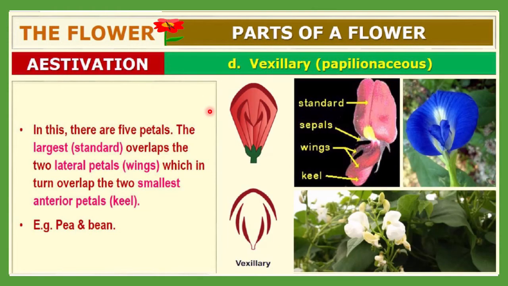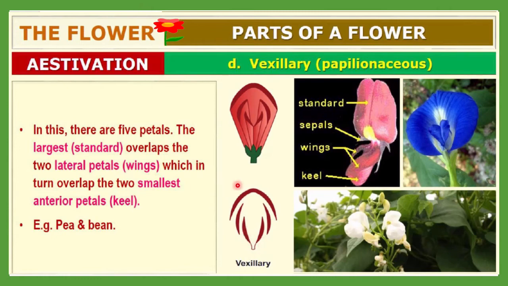Next type of estivation is vexillary, also called papilionaceous type of estivation. In this there are 5 petals, as you can see in this diagram. The largest one is called the standard. It overlaps the 2 lateral petals, also called wings, which in turn overlap the 2 smallest interior petals, called the keel. So in this type of estivation you will observe standard, wings and keel.